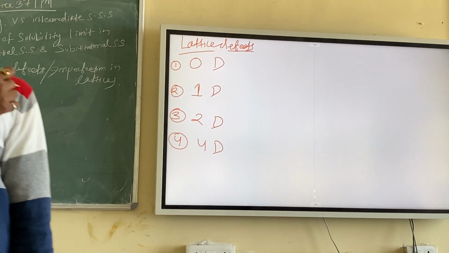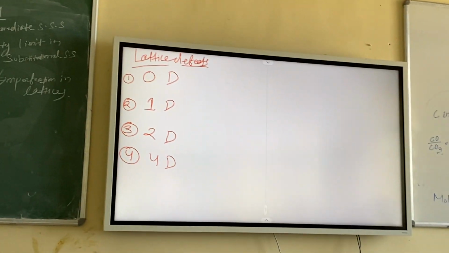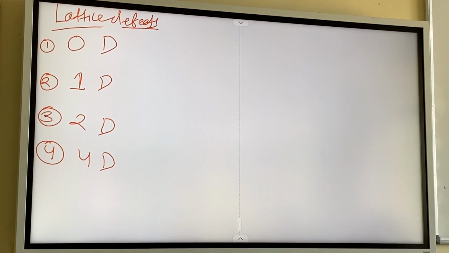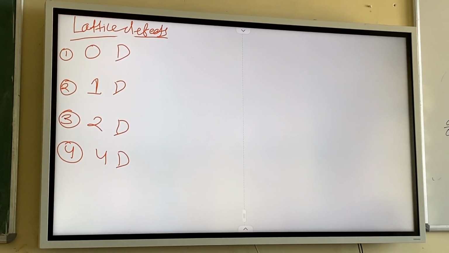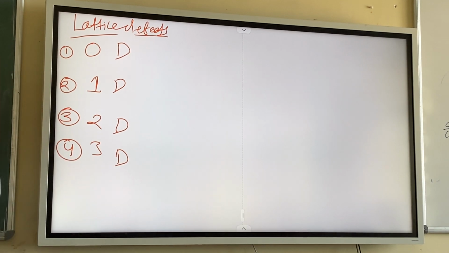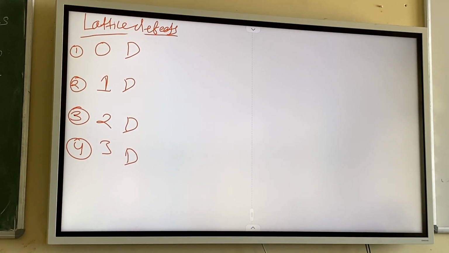So what is this exactly? We can classify the lattice defects on the basis of their dimension. So first one is 0 dimensional, 1 dimensional, 2 dimensional, and sorry, this is 3 dimensional defects. So defects are categorized on the basis of their dimensions, right?